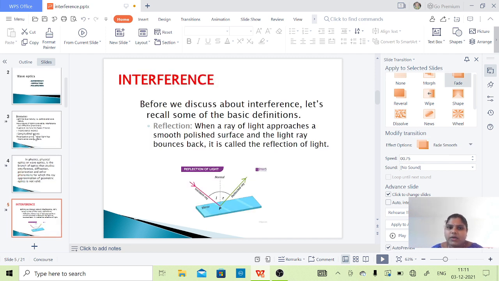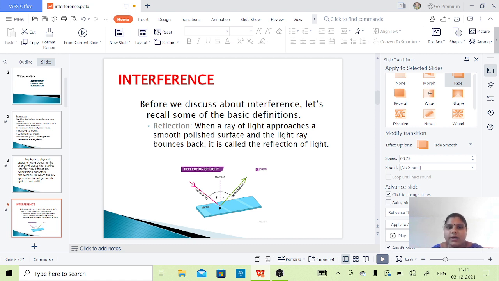So let us see what interference is. But before going to the main topic, interference, let us recall some basic definitions: reflection, refraction, transmission, optical path, wavelength, amplitude, frequency, like that. Some basic definitions we are going to discuss.